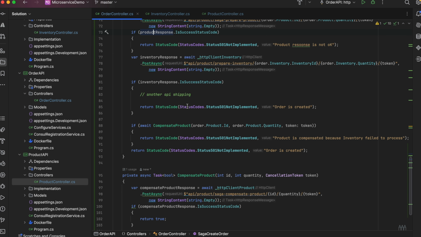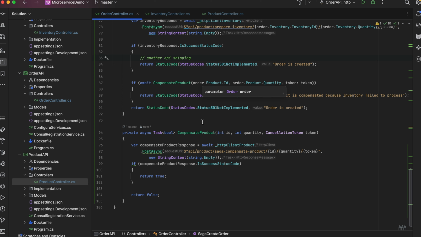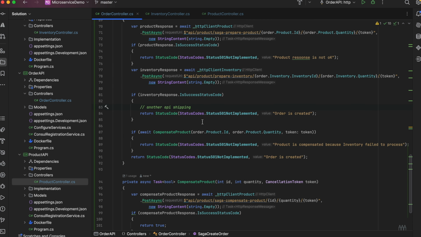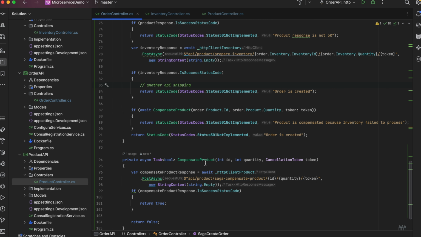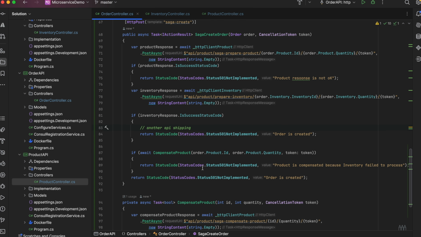So we would be adding more lines here. Instead we would just call this method whenever we want to compensate the product. The same goes for the inventory API. So we have to write the compensate for the inventory as well. So this is how we can implement the orchestration type Saga.